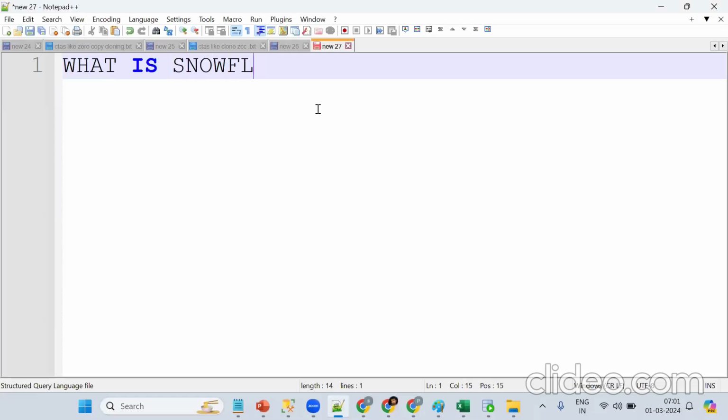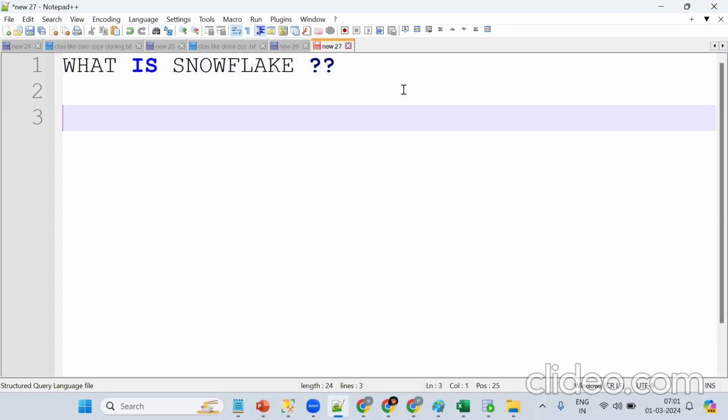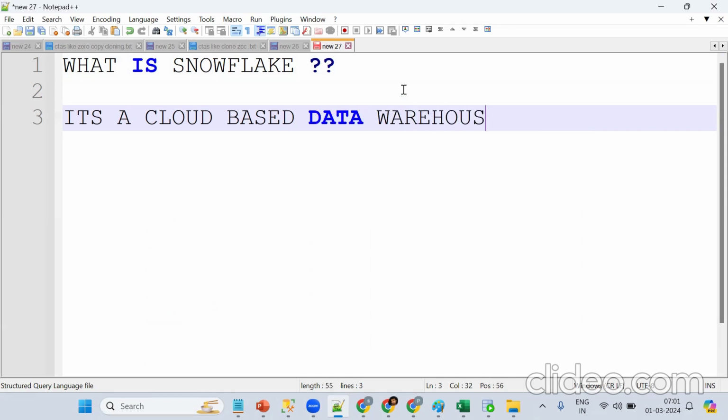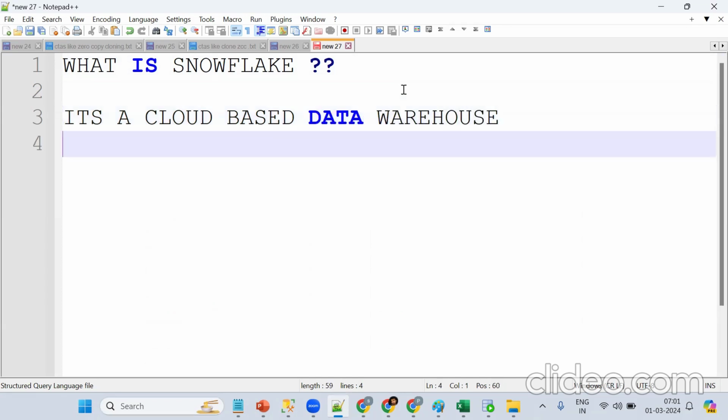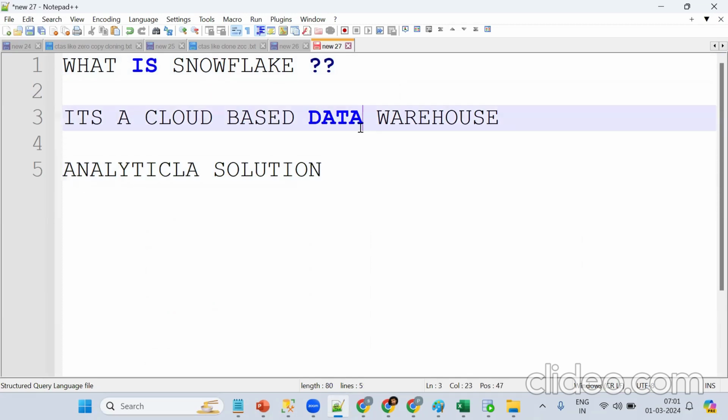Tell me, what is Snowflake? Anyone, any idea? High level, we'll discuss. It is a cloud-based data warehouse. Okay, it's a cloud-based data warehouse. Tell me, mainly for what purpose is this warehouse? It's an analytical solution. We'll see detail. So don't worry. It's a cloud-based data warehouse mainly for analytical solution.